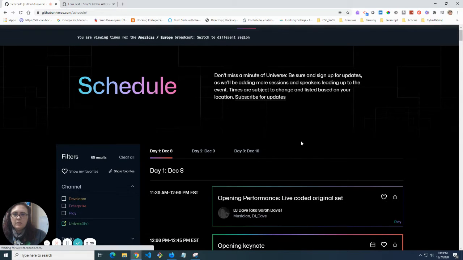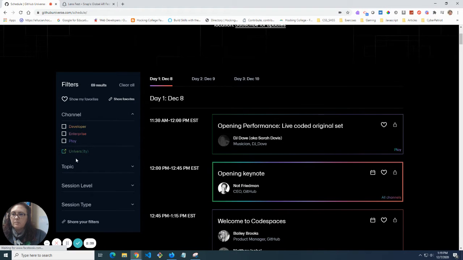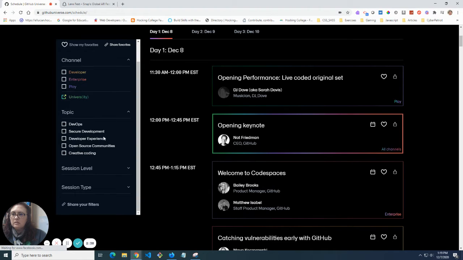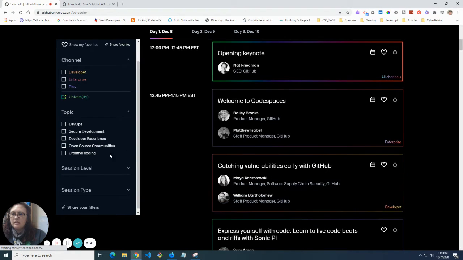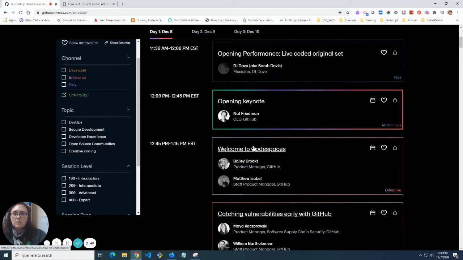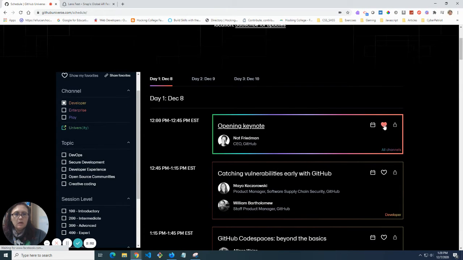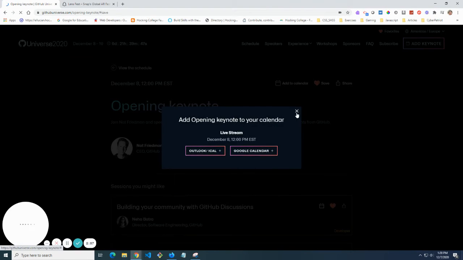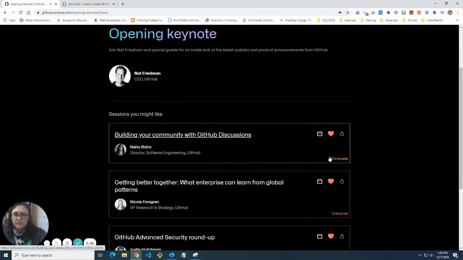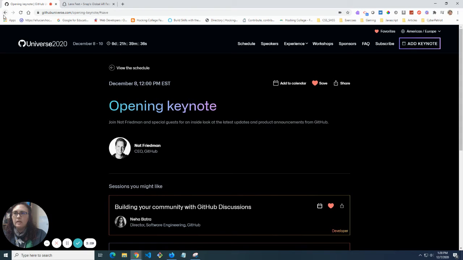And okay, so on the left-hand side, you can filter if you want to be the developer, enterprise, play, the topic you have an interest in, session level, and session type. So you can go through here, say if you want to just look at everything developer. We got the keynote. We can go ahead and add it to our favorites, and we can add it to our calendar. And it would go through the same process as I went through earlier, just so that it's on your calendar and you don't forget. Looks like these are some that I already put on my favorites. Let's go ahead and go back.